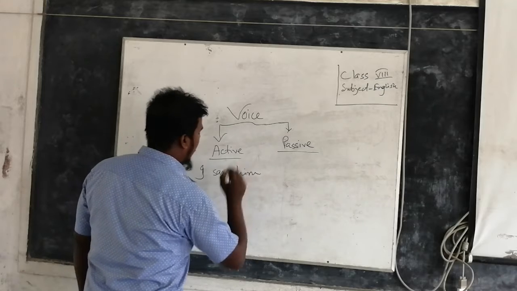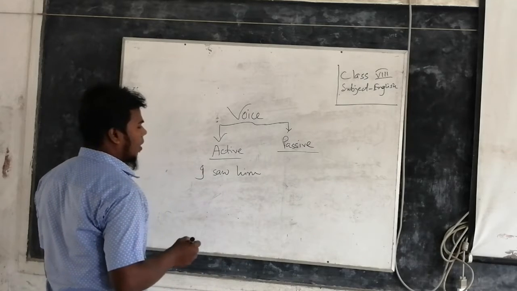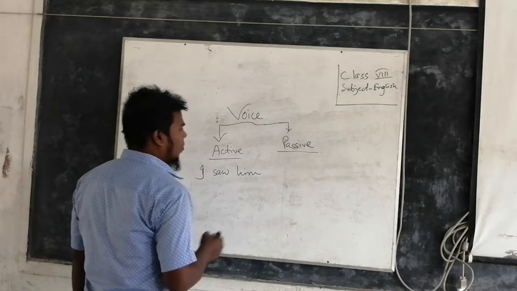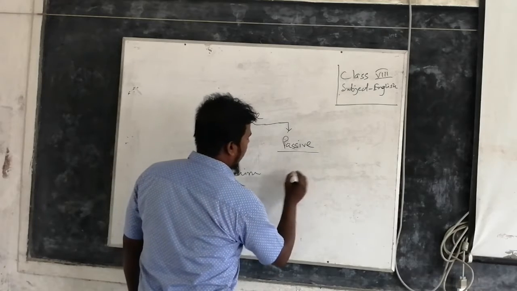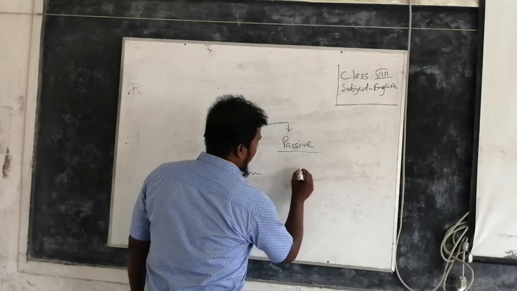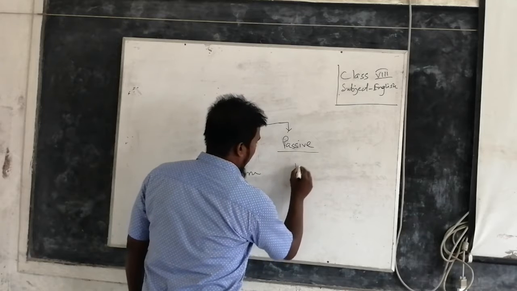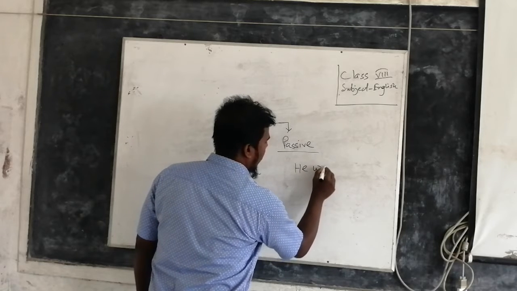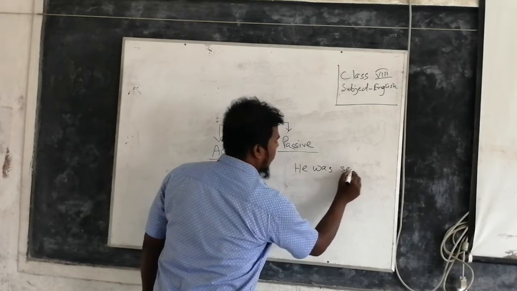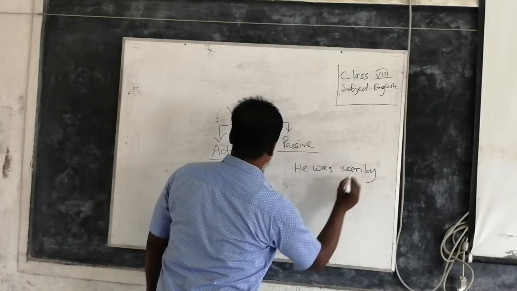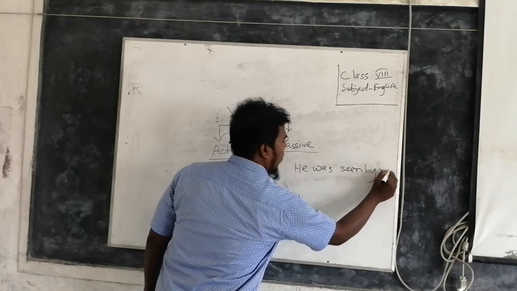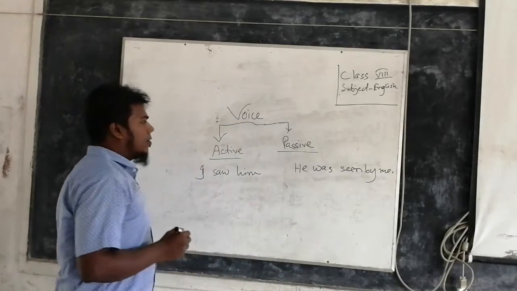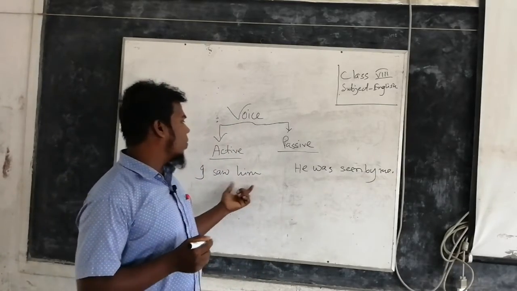It is an example of active voice. If we go to see the passive voice, we can write, he was seen by me. This is the example of active and passive voice.